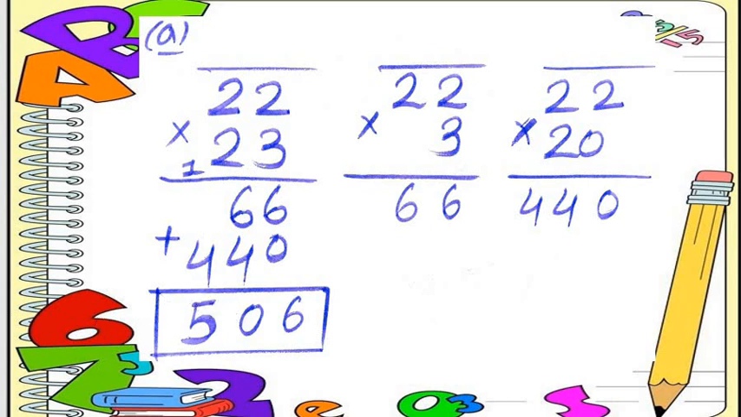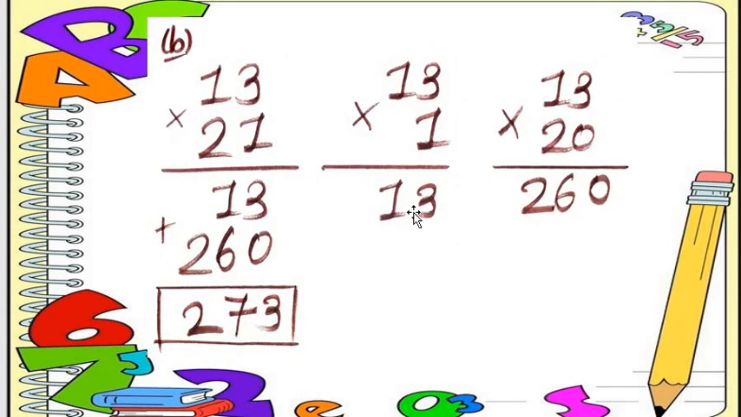506. What we got? 506. Now question number B. Question number B is what, all students? 13 multiplied by 21. So how can we do it?